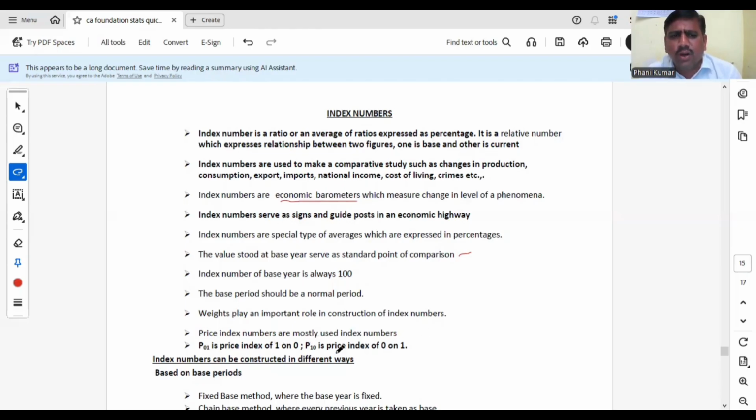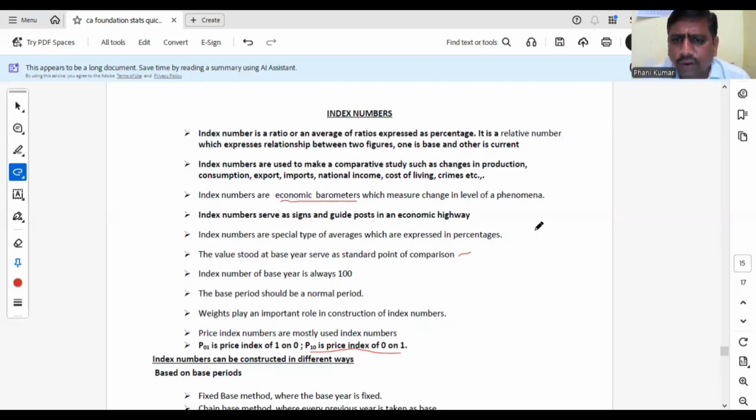Here, very important point. What is meant by P01? Price index number of 1 on 0. Current year on base year. P01. Price index of 1 on 0. If you reverse, current year becomes base year, base year becomes current year. It is denoted by P10. What is P10? Price index of 0 on 1. So P01 means price index of 1 on 0 and P10 is price index of 0 on 1.